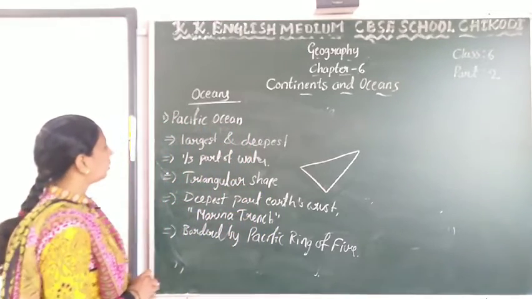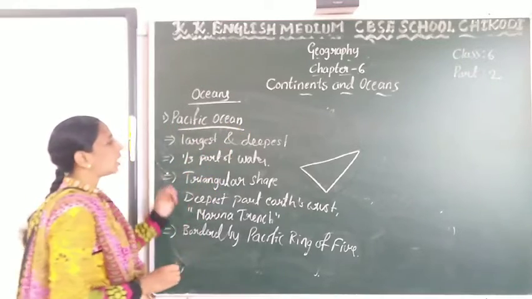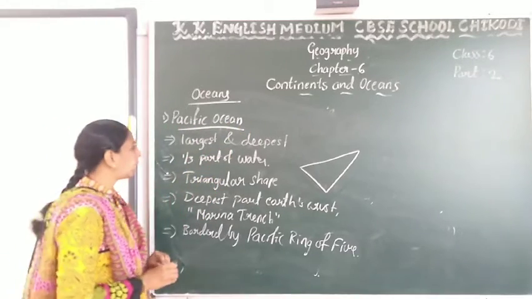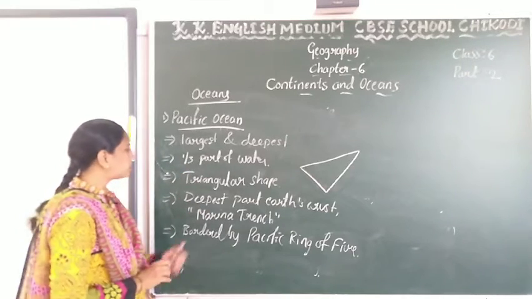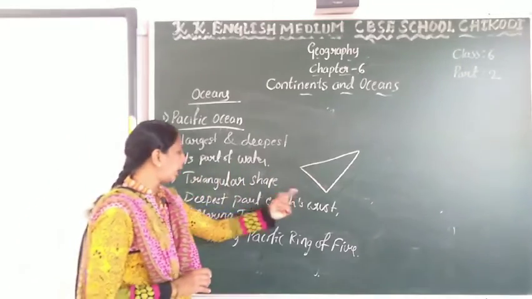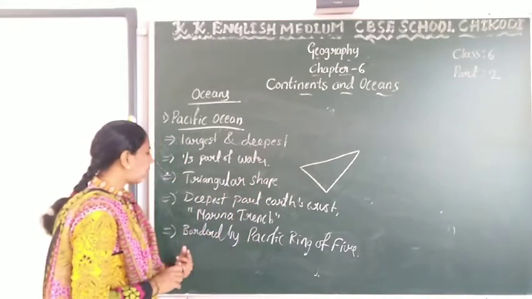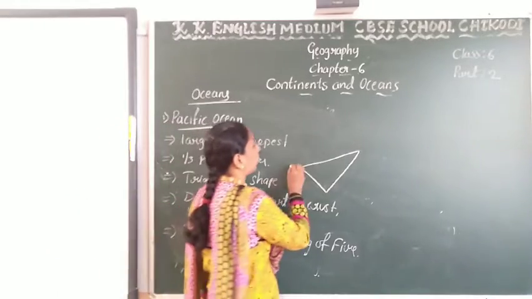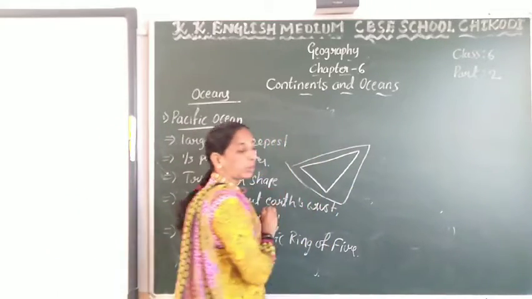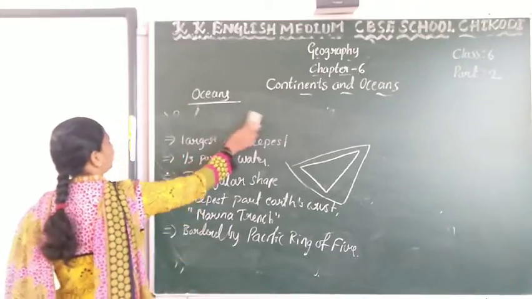Okay, this is about the Pacific Ocean. Pacific Ocean is the largest and deepest ocean, and one third of the Earth's surface is covered by its water, and it is triangular in shape, and the deepest part of Earth is called Mariana Trench, and it is bordered by the Pacific Ring of Fire. It is about the Pacific Ocean.